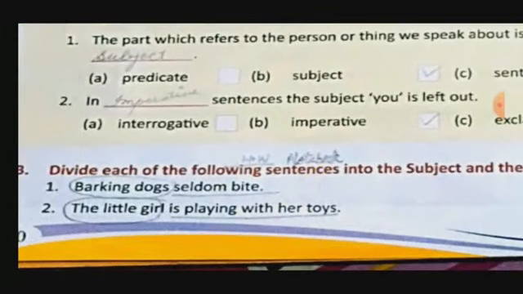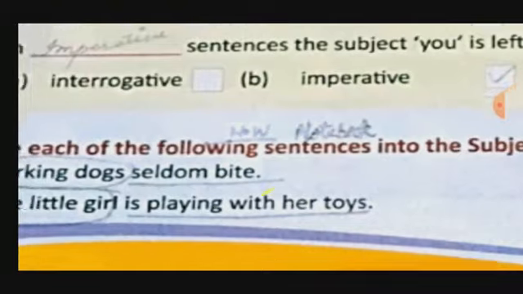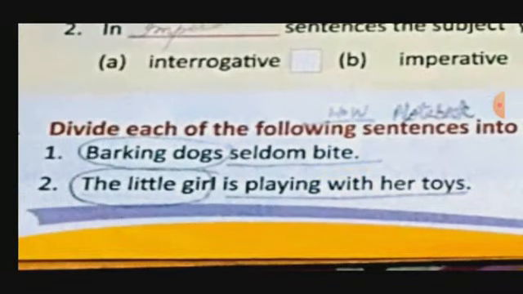So here, barking dogs seldom bite. Who seldom bite? Barking dogs. So what is the subject? Barking dogs. And what do barking dogs do? Seldom bite. So "seldom bite" is the predicate. I have circled the subject and underlined the predicate. However you want, you can do it.